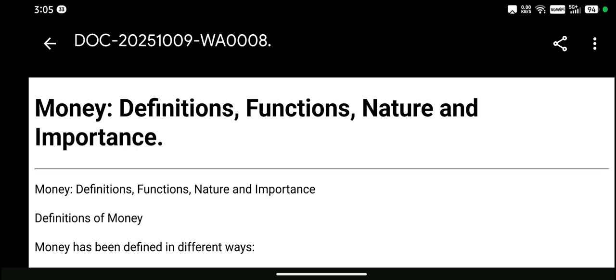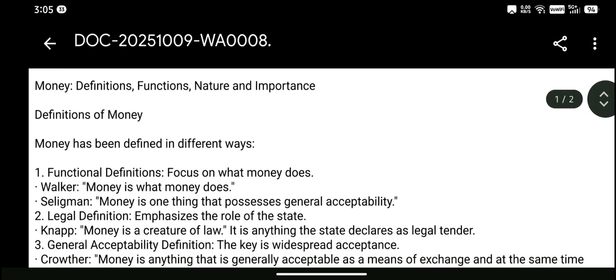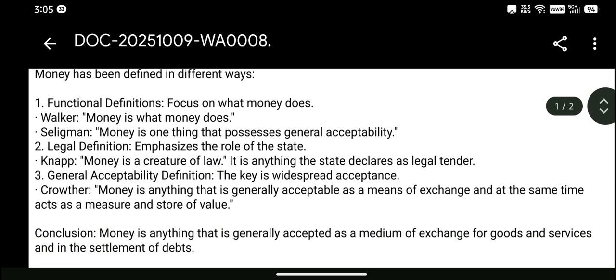Money. Definitions, functions, nature, and importance. Definitions of money. Money has been defined in different ways. Functional definitions focus on what money does.